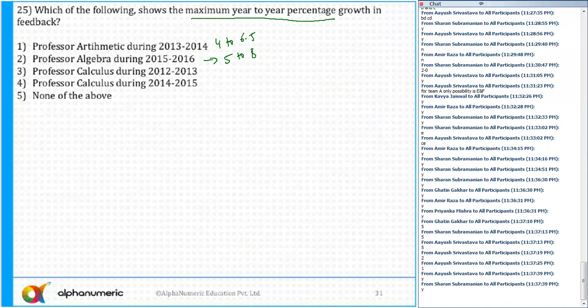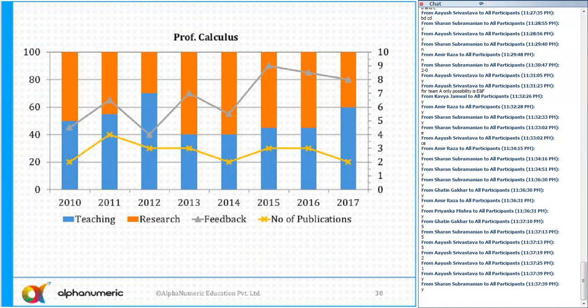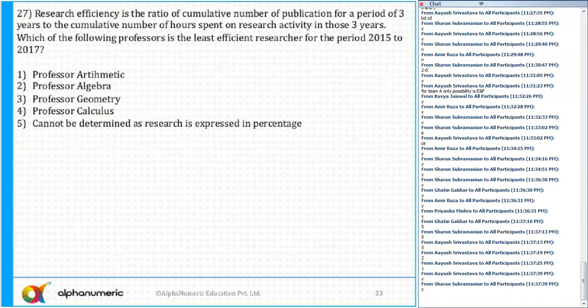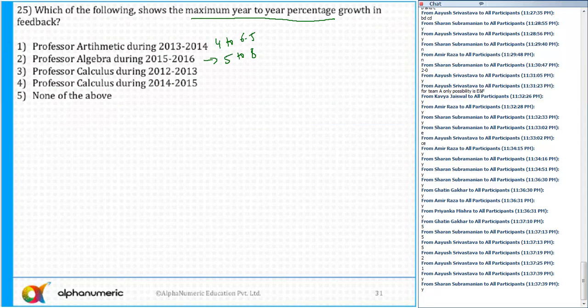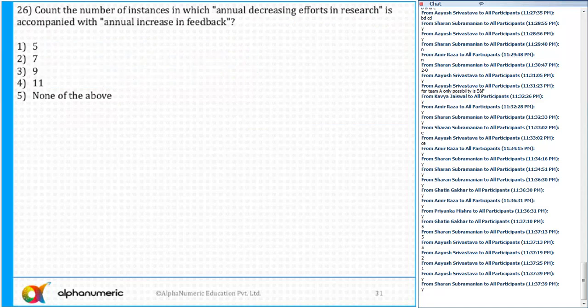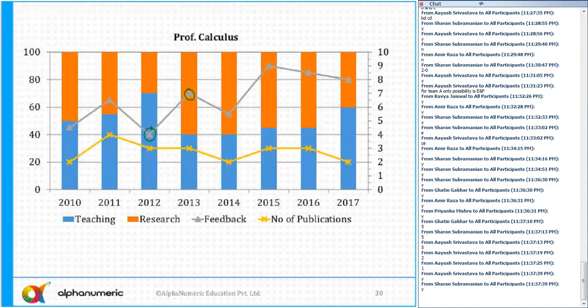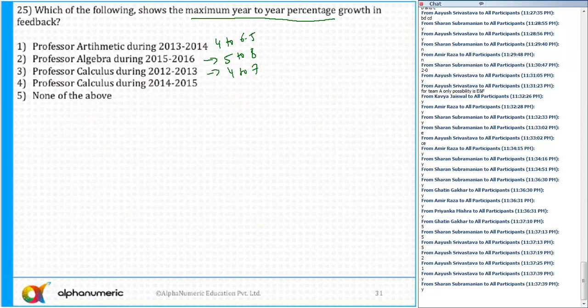Calculus during 2012 to 13. The value has changed from 4 to 7. So Calculus changed from 4 to 7. And similarly, Professor Calculus during 2014 and 15. Also check 2014. This is 5.5 and this is 9. 5.5 to 9.